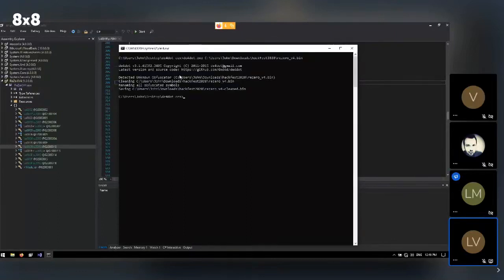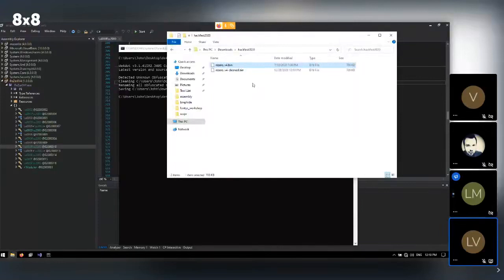That makes sense because this is not necessarily a known obfuscator in the sense that there is a recognition in here, but it does clean it, and it's also renaming all obfuscated symbols. So all obfuscated symbols mean that symbols that are not nice to read for me, such as the characters that are given here. So it saved it as the same name, but then dash cleaned prior to the extension. And what we can do, we can just drag this into dnSpy as well.